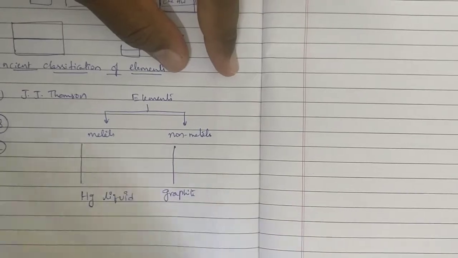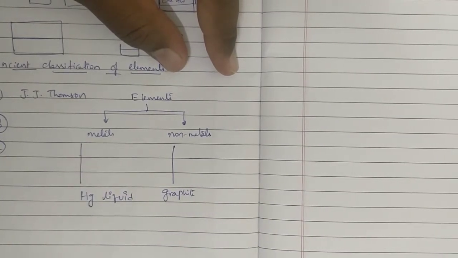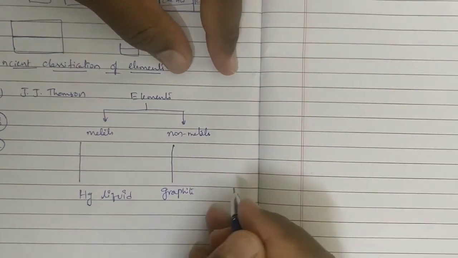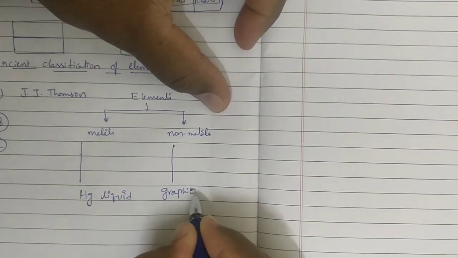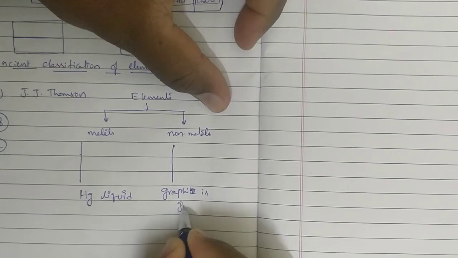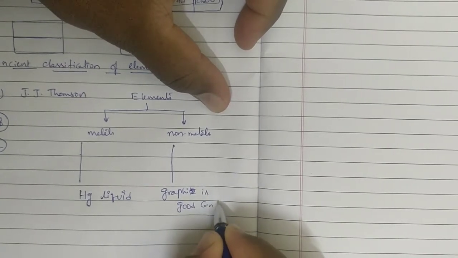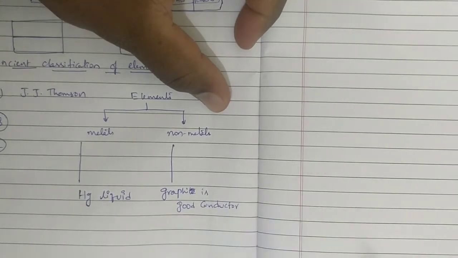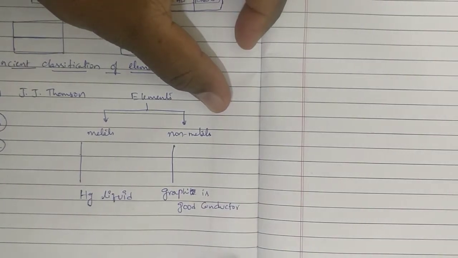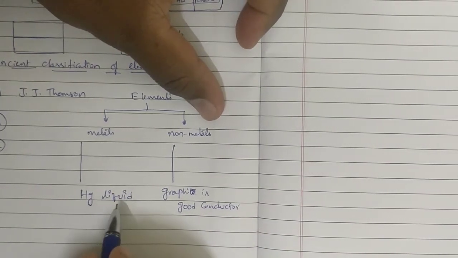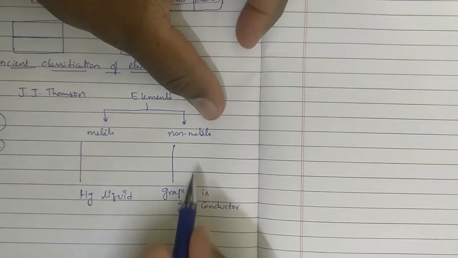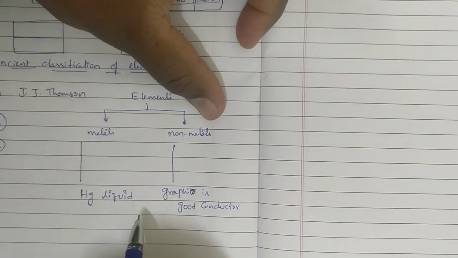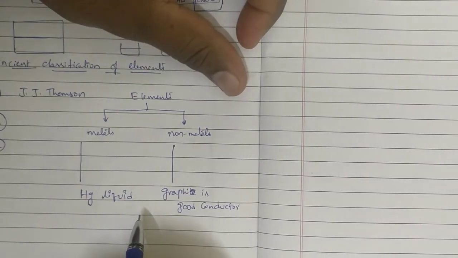All non-metals are bad conductors of electricity, that is the common property, but graphite is a good conductor of electricity. So mercury is liquid, graphite is a good conductor. Like that, different properties are there which are exceptions.